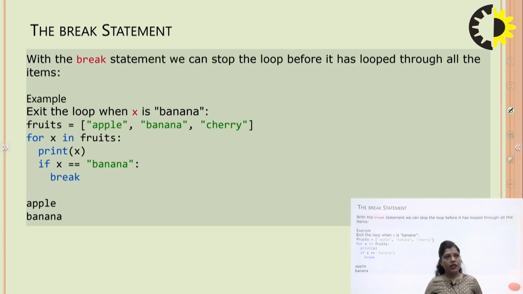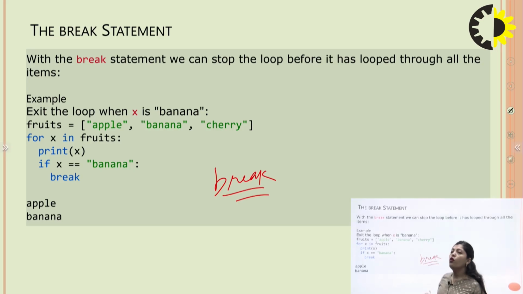Next is the break statement, used in the for loop. With the break statement, we can stop the loop before it has looped through all the items. We can break the loop by using the keyword break whenever we want to end or stop the loop.